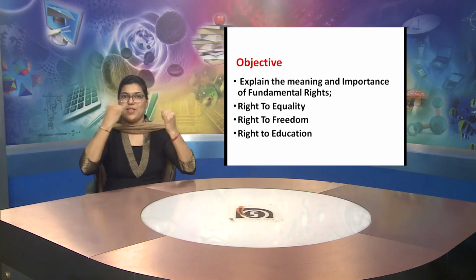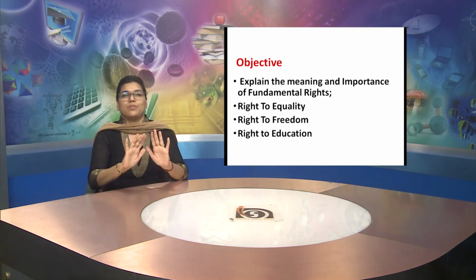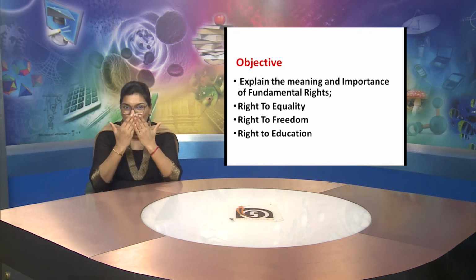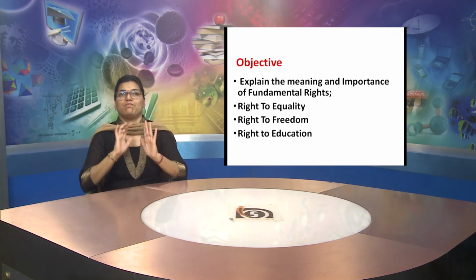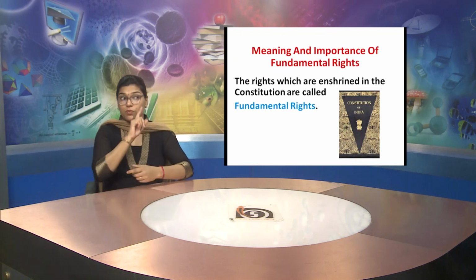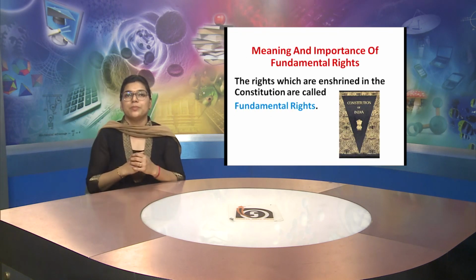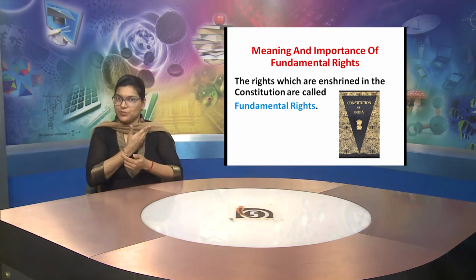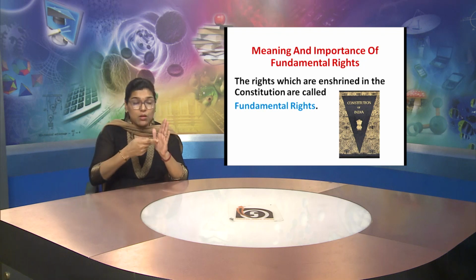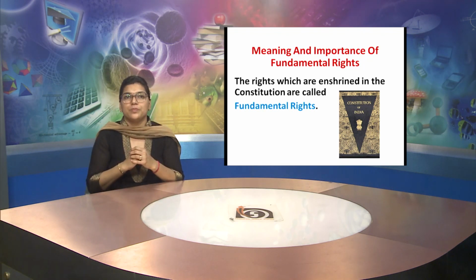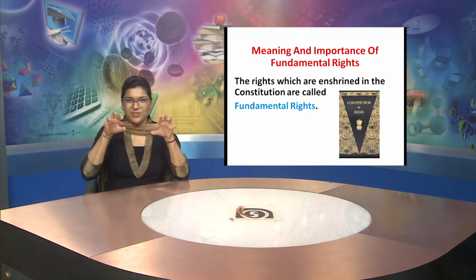The third objective is the right to freedom, and the next objective is the right to education. The first objective, let us now discuss: the meaning and importance of fundamental rights.